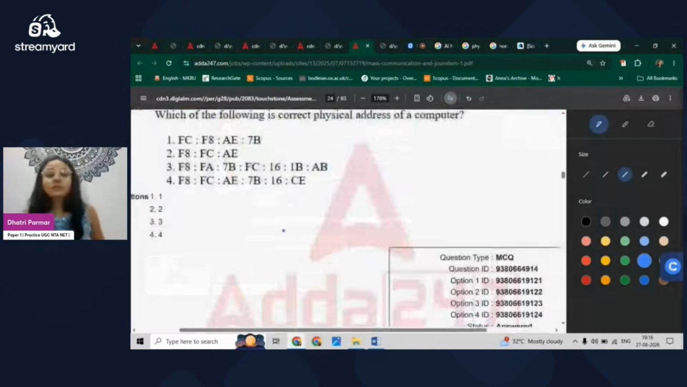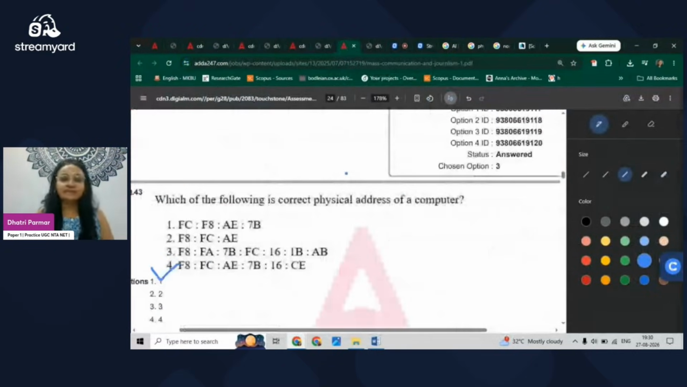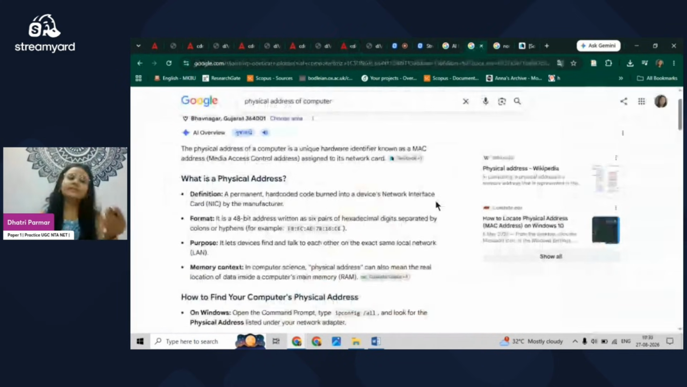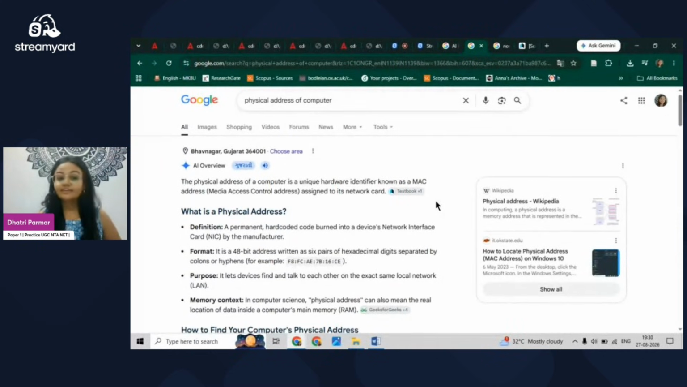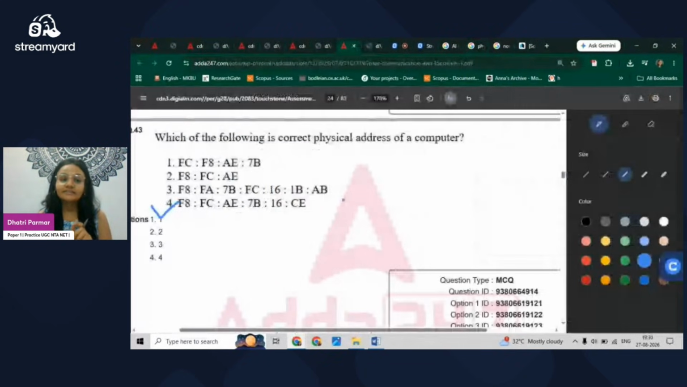Moving to the next, which of the following is the correct physical address? Yes, so next in line we have a question again from computers, which is ICT. This question is quite surprising for me as well: which of the following is the correct physical address of a computer? For this, I Googled and got the idea that the physical address of a computer is something hard-coded into a device's network interface. Now how can we remember it? It has a 48-bit address with 6 pairs of hexadecimal digits. So the catch for us is that it has 6 pairs, 1, 2, 3, 4, 5, and so here we have 6, and that's why we are getting this answer. By this, a computer can identify the device address by itself. It is also called MAC, which is Media Access Control.